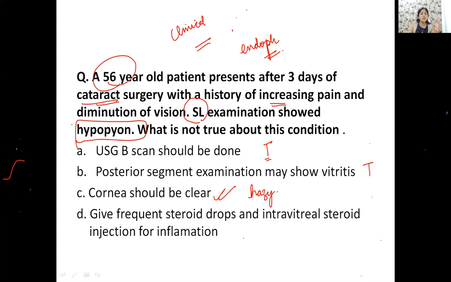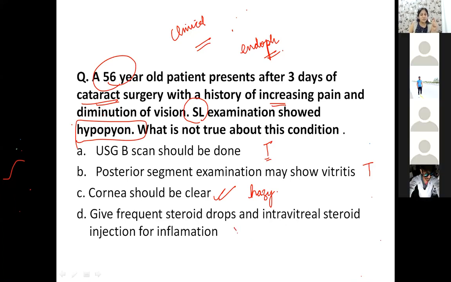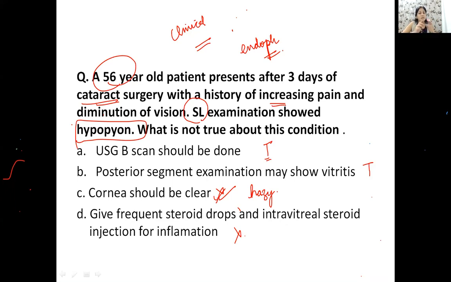You can give steroid drops, but not intravitreal steroids for inflammation, isn't it? This is also a wrong option and this is also a wrong option. So you have two incorrect answers here. Now, what is the treatment of endophthalmitis? You should give intravitreal antibiotics. That was your last year question. How do we treat? So intravitreal antibiotics will be the treatment of choice. And if not treated, you can also do a pars plana vitrectomy. So this much at least you should remember about endophthalmitis.